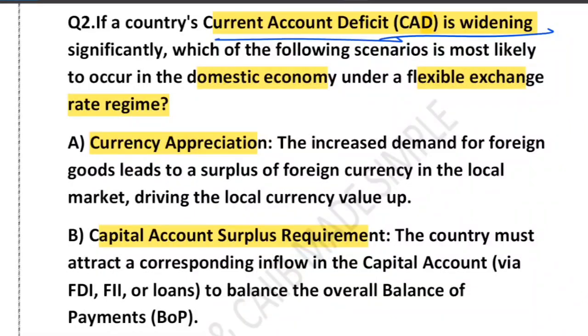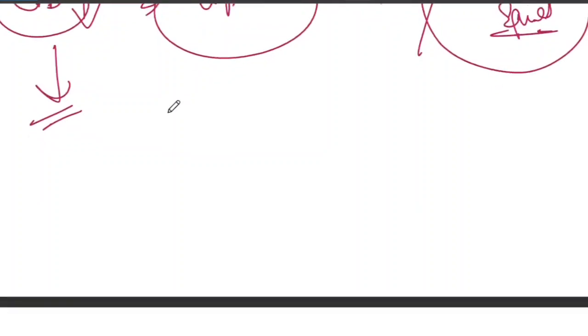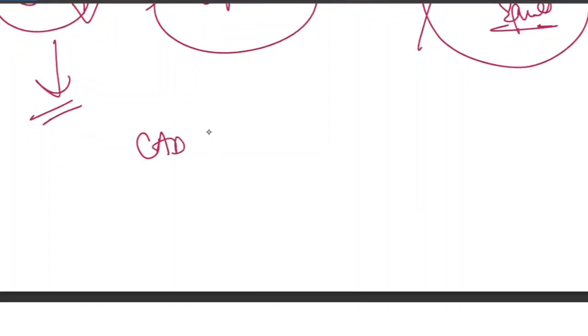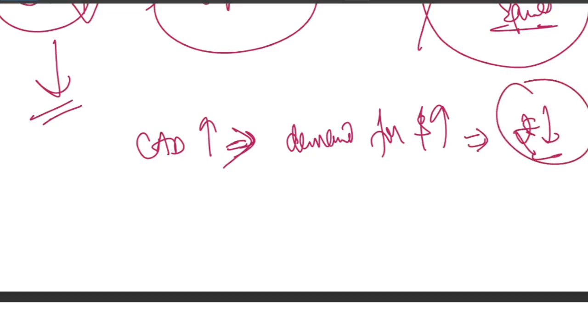Think about it. If the CAD is higher, what will happen to the currency? Just imagine that CAD is very high. It means demand for dollar increases, because if dollars come in, they will neutralize the CAD. So high demand for dollar means our rupee will depreciate. It will not appreciate. More import will happen, more need for foreign currency, so the rupee will fall. So option A is wrong.